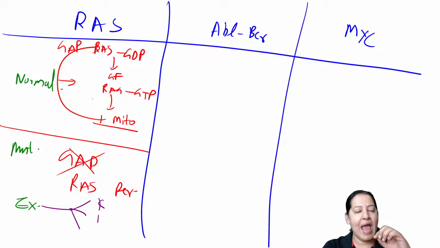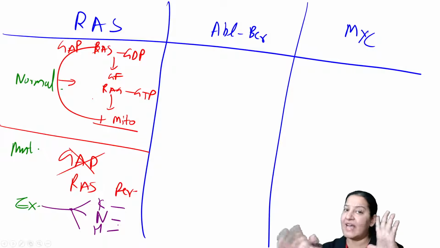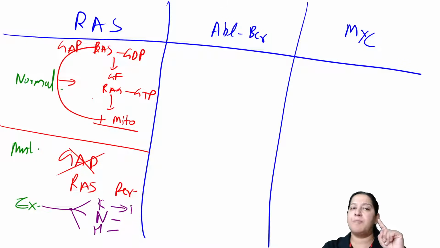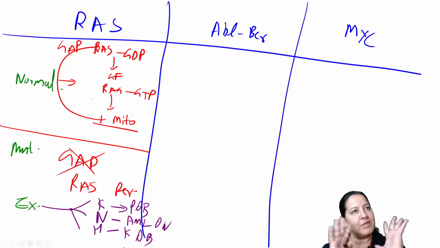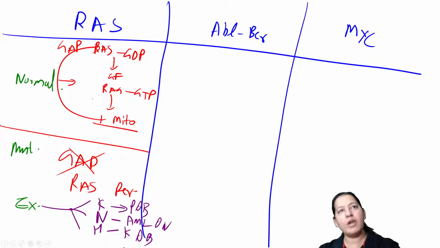KRAS, NRAS, and HRAS. Learn the name of the cancers they are causing. KRAS causes pancreatic cancer and breast cancer. NRAS causes AML and neuroblastoma. HRAS causes bladder and kidney cancer. So learn the name of the organs. So that is the RAS. Coming to ABL-BCR.